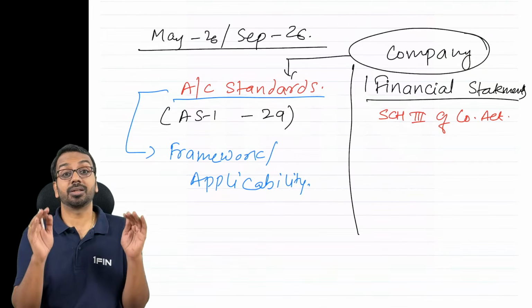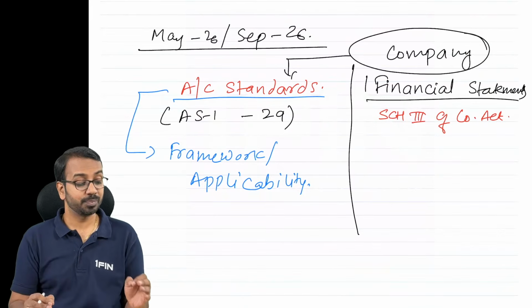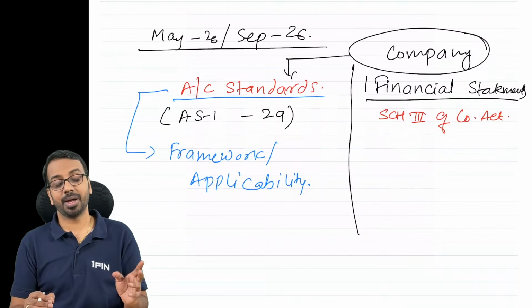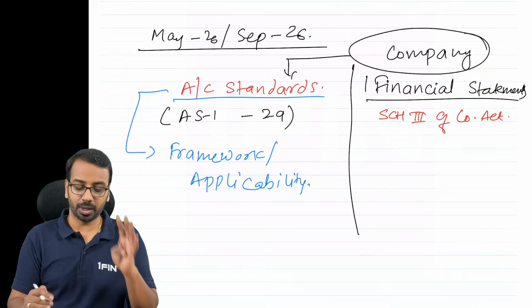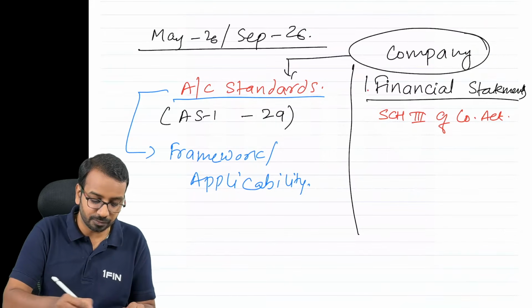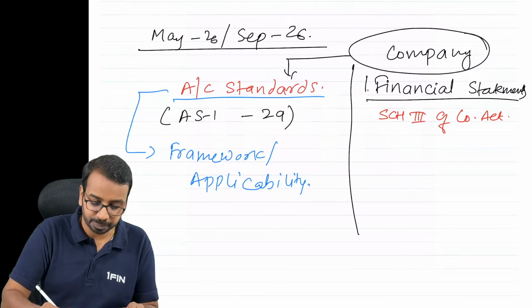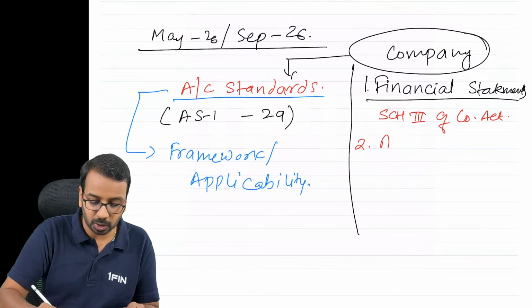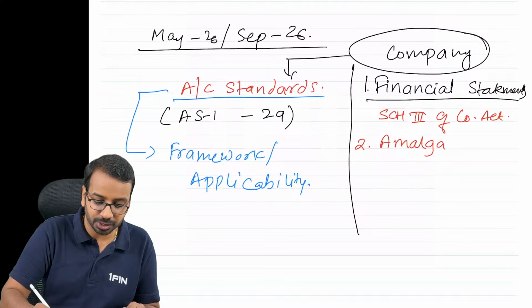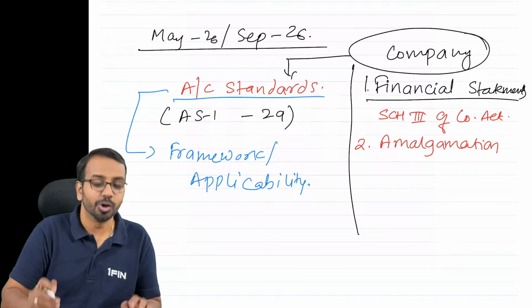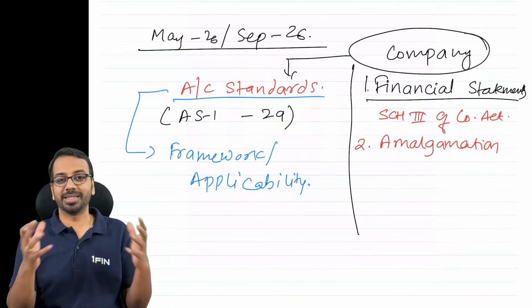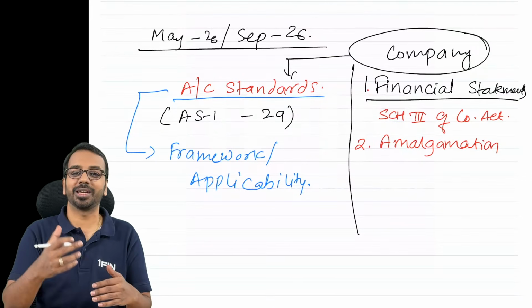Financial statements is the most important part because you have to prepare financial statements in 4 chapters. One is the financial statements chapter itself. Second one is something called amalgamation. Now, don't worry about these fancy terms and new terminologies which are being introduced.